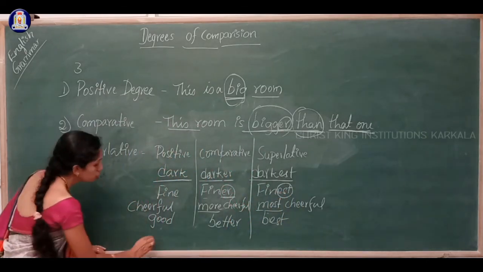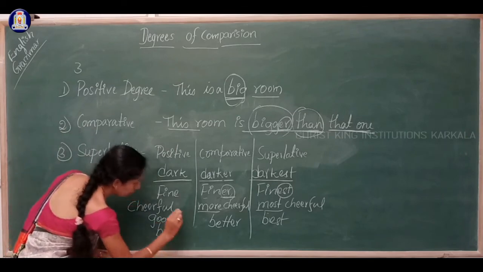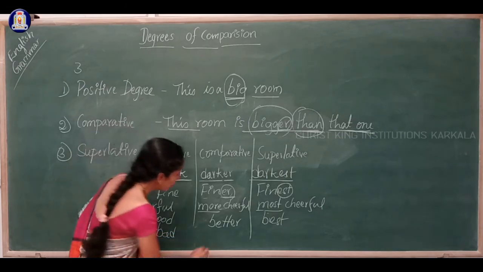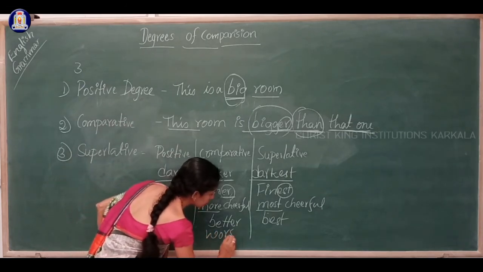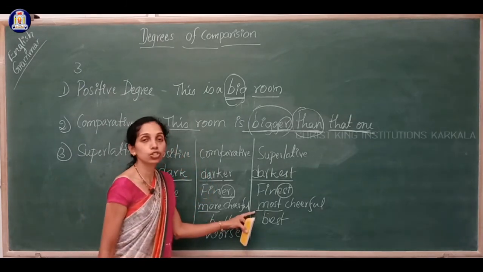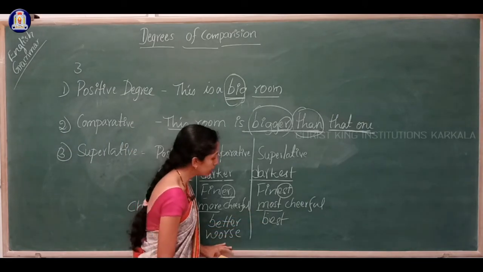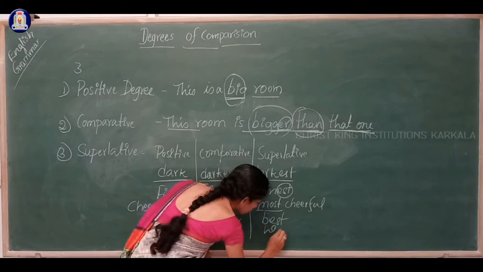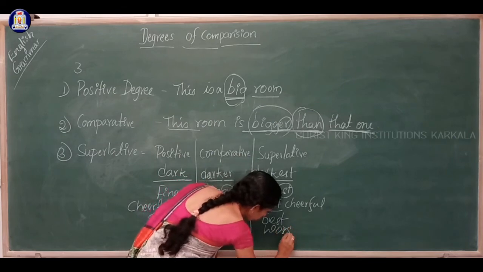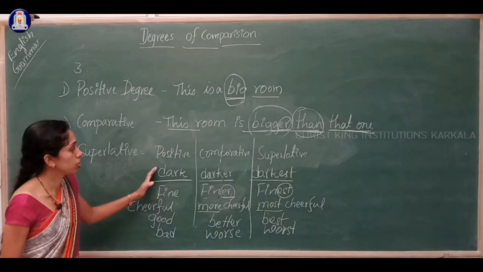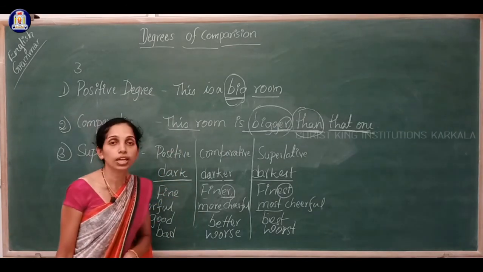The same way with bad. Not more bad or baddest, but it is worse. And it is not baddest or most bad, but it is worst. Okay, like this we have to change the degrees of comparison.